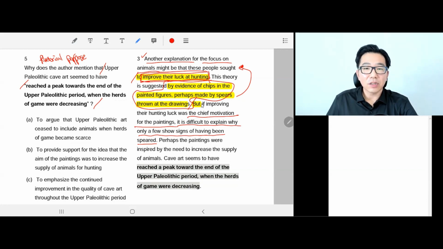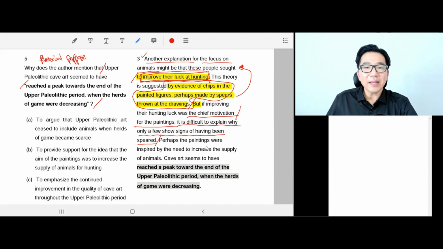Okay, so let's read this part one more time. But if improving their luck was the chief motivation, so "but if" is trying to say the chief motivation is not improving their luck at hunting. Okay, then what is it? For the painting, it is difficult to explain why only a few show signs of having been speared. So it's saying there's not enough reason, but it hasn't told us what the real reason is. Probably this sentence will tell us, hopefully.